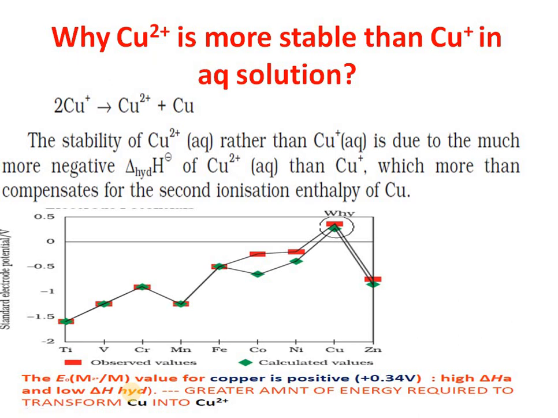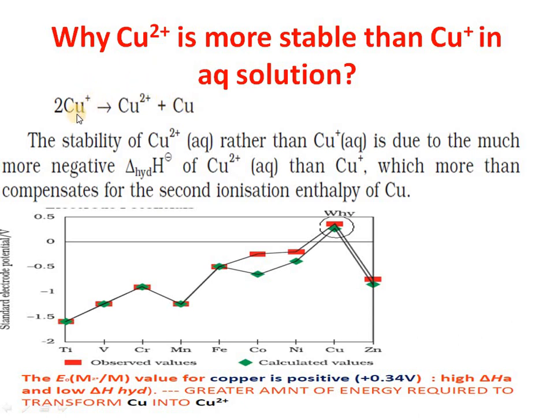Okay, the greater the amount of energy required to transform copper into Cu2+, the less tendency it has to change into copper. The reduction value is more positive, and the tendency for oxidation is less. So here also see Cu+ to Cu2+ and Cu+ to Cu.